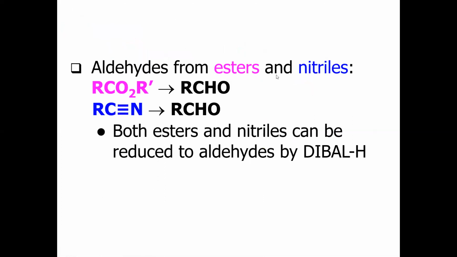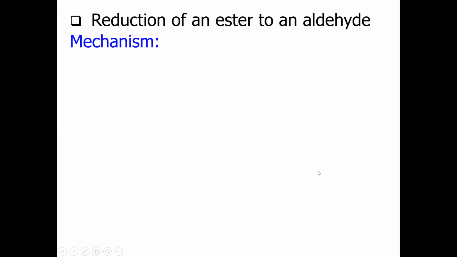Aldehydes from esters and nitriles. Both ester and nitrile can be reduced to aldehyde using diisobutyl aluminum hydride. Let's see some example. For example, reduction of an ester to aldehyde. In this case, we are using ester and DIBAL, diisobutyl aluminum hydride. First step will be the same.